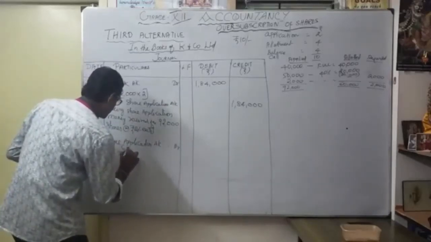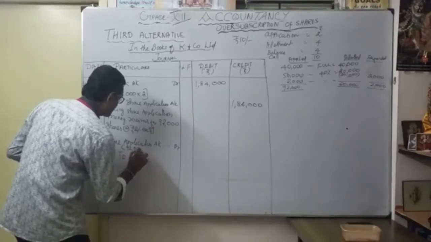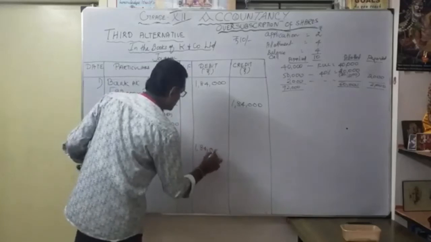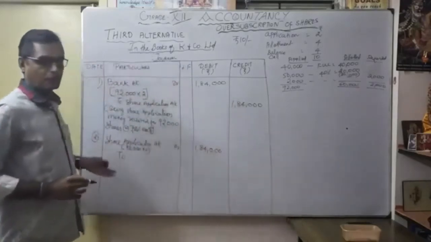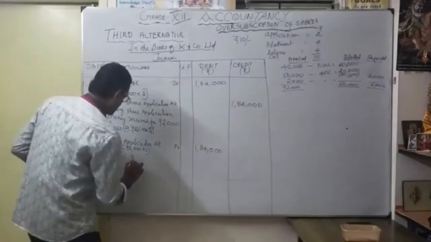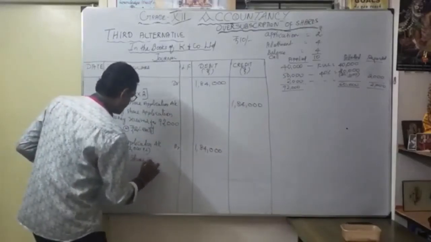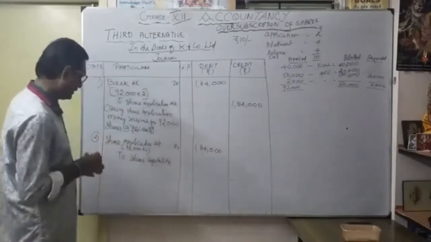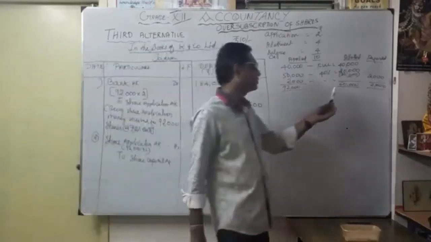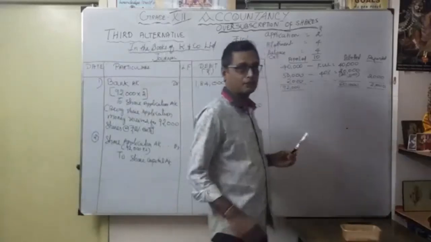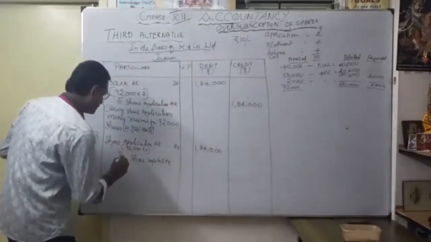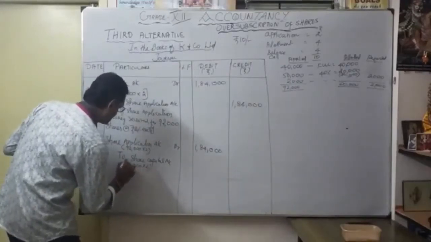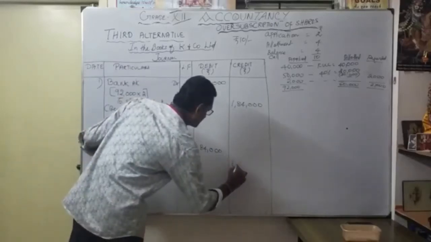Here I put it in the bracket again for understanding: 92,000 into 2, that is 1,84,000. Now how much am I going to transfer to share capital account? Not this entire 92,000, only what you have issued and allotted, 60,000. The 60,000 are going to be given effect, so for 60,000 I consider 2 rupees, so 1,20,000.